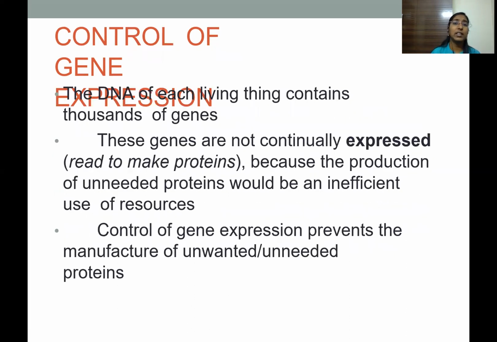The DNA of each living cell contains thousands of genes, and these genes are nothing but a specific order of nucleotides which result in the formation of specific proteins, which are used for the functioning of all living organisms. These genes are not continually expressed, because the production of unneeded proteins would be an inefficient use of resources. So genes are only expressed when there is demand for the respective protein, and the control of gene expression prevents the manufacture of unwanted proteins.